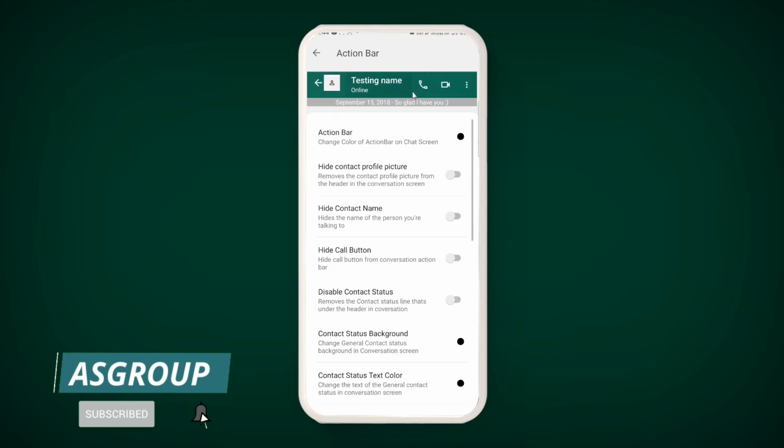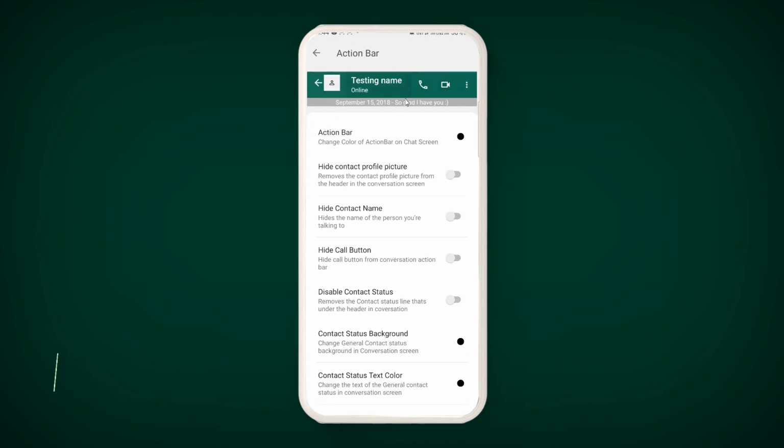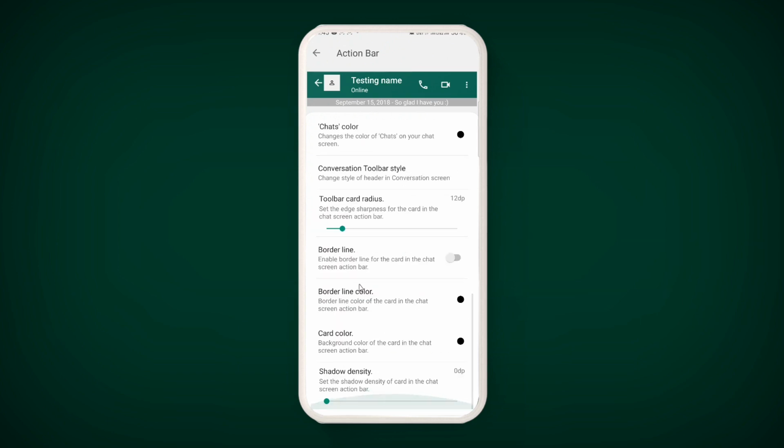What is called action bar exactly? This is called action bar. So you can see here if you want to make changes in your action bar, like hide contact profile picture, this one, enable this. Your name, this one, enable this. Call button you want to hide, this one, enable this option. You want to disable contact status, from here, enable this. So here you can make all the changes which are required in the action bar.